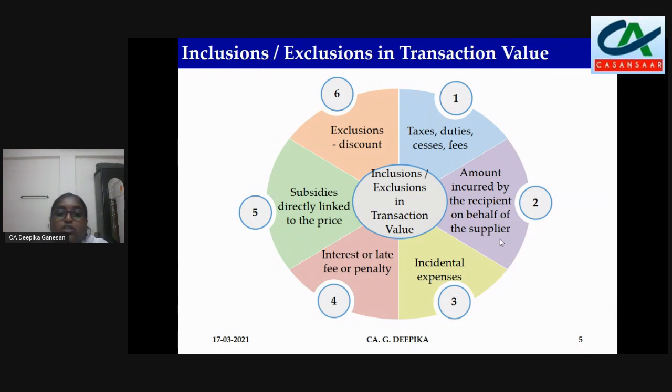So in this case, if you have to claim the deduction, the conditions should be satisfied. The first condition is there should be an agreement which is entered into between both the parties prior to the supply or at the time of supply. So what should the agreement state? In case the quantity, say they will have a limit, say 10,000 quantity or 20,000 quantity, if you are able to exhaust this limit, then you will be given 5% discount. So this has to be stated in the agreement, and the agreement should have been entered prior to the supply or at the time of supply.